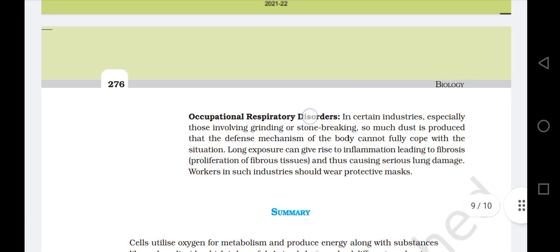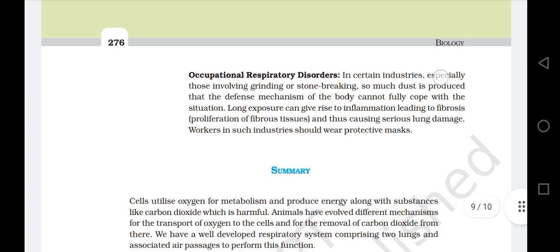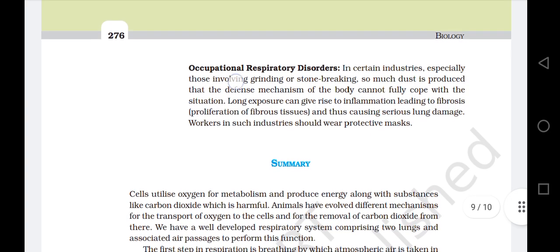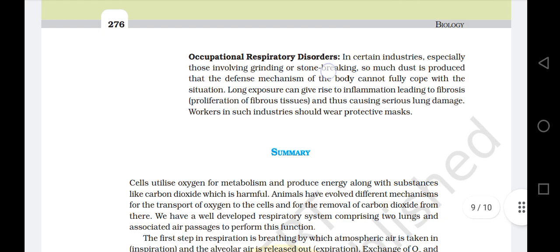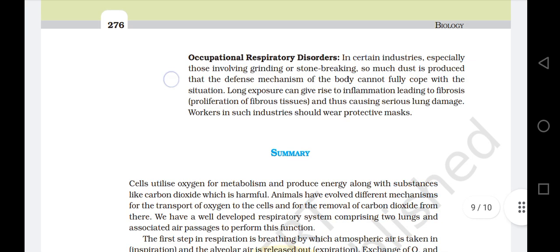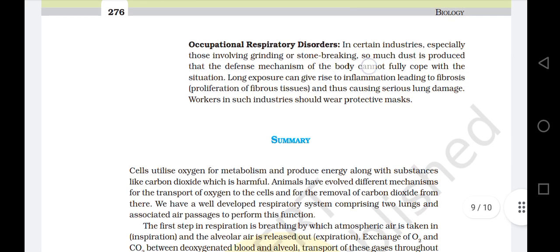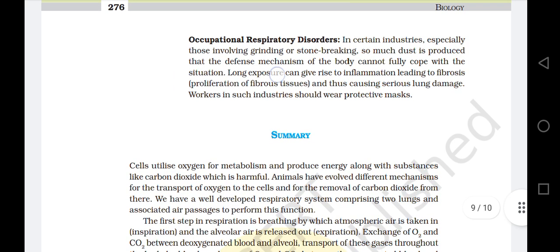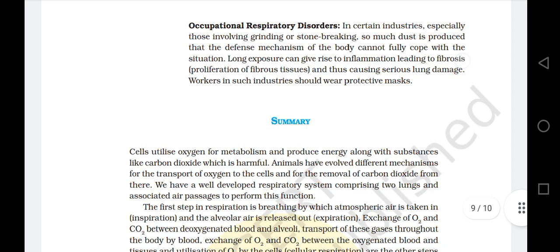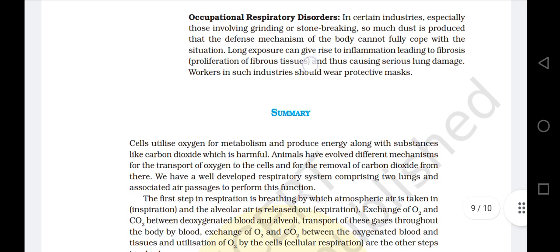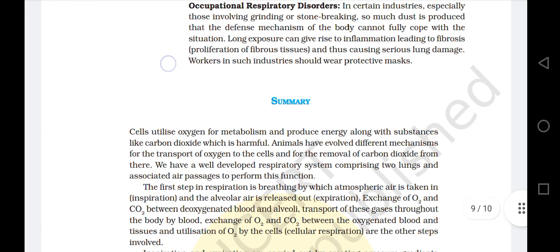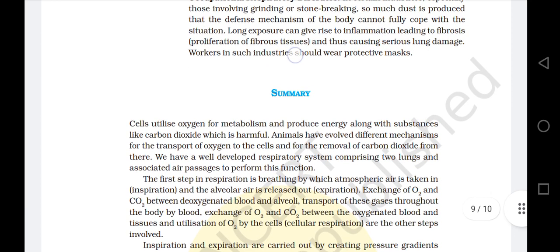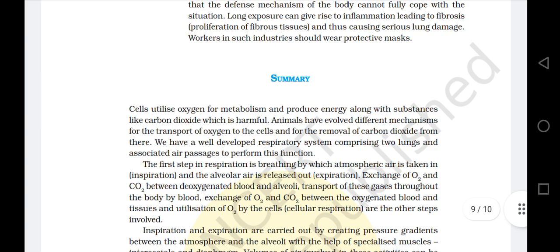Occupational respiratory disorders. In certain industries, especially those involving grinding or stone breaking, so much dust is produced that the defense mechanism of the body cannot fully cope with the situation. Long exposure can give rise to inflammation, leading to fibrosis, proliferation of fibrous tissues, and thus causes serious lung damage. Workers in such industries should wear protective masks.